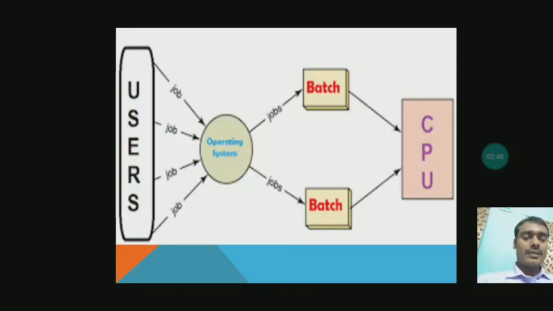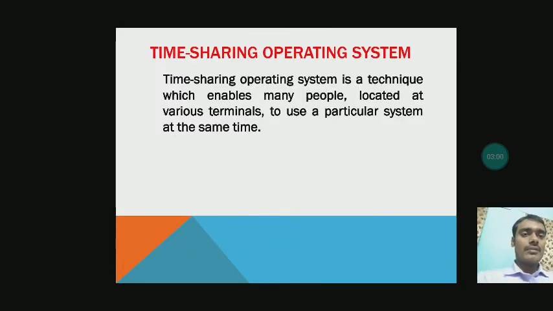Next, this is another figure in which users give jobs to the operating system. Many jobs are given to the operating system in the form of batches, and all the batches need to be processed by the CPU.